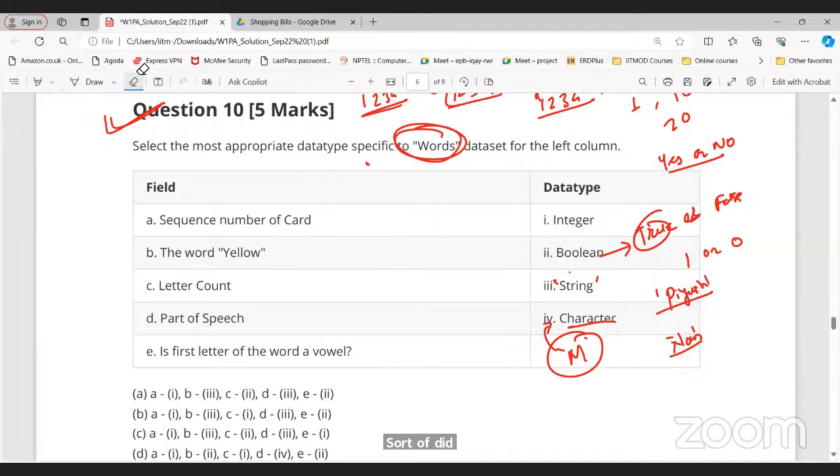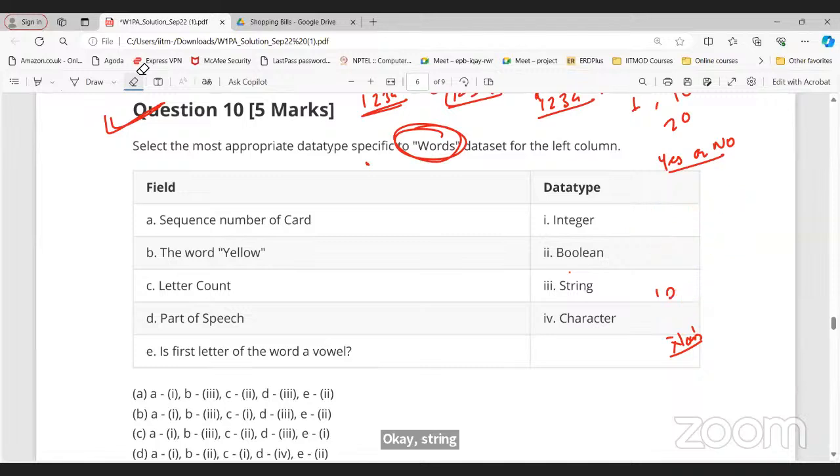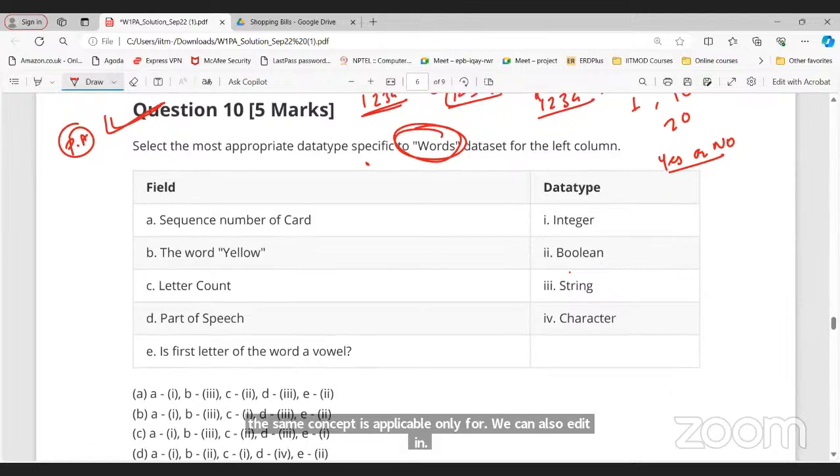For a float, how many decimal places are allowed, sir? What is the difference between record and list data type? I've just finished watching that video and I saw that you were live streaming, so I came to ask. First, let me discuss the practice assignment question, then we'll discuss your doubt, okay? How many decimal places are allowed was discussed in yesterday's live session, so you can watch that session also.